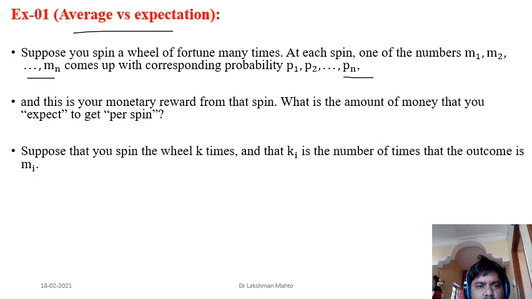So simply, suppose you spin the wheel k times, and partition k into n number of factors. That means you partition it this way: k times you played, in which k1 times you win reward M1, k2 times you win reward M2, and k3 times you win reward M3. Likewise, kn times you win a reward of Mn. So this we are calling a partition.